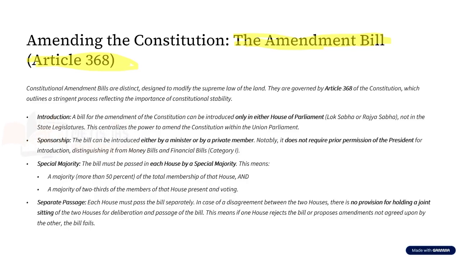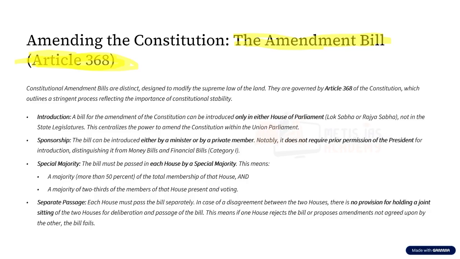Now, why the amendment is important and what the pretext of this amendment is, we will be discussing when we deal with the chapter on constitutional amendment. But for now, just understand that any bill that is going to modify, add or repeal the provisions of the constitution is what we call a constitutional amendment bill. And where is it found? It is found in Article 368 of the Constitution of India.